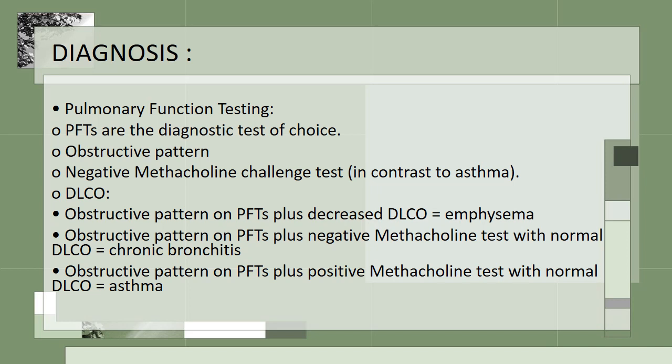If there is an obstructive pattern plus a negative methacholine test with normal DLCO, it is chronic bronchitis. However, obstructive pattern with a positive methacholine test and normal DLCO is asthma. So DLCO is only decreased in emphysema.